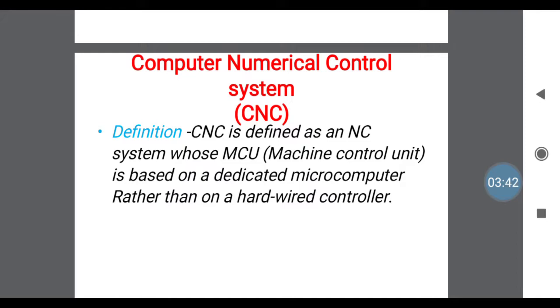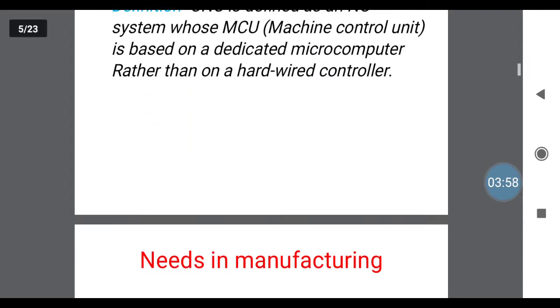That is a CNC. It is also defined as a mechanical machine which is controlled with a computer application, with the machine control connected with the hardware wire of a computer. That is CNC. Means it is a computer controlled machine.